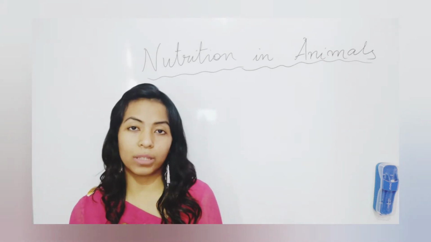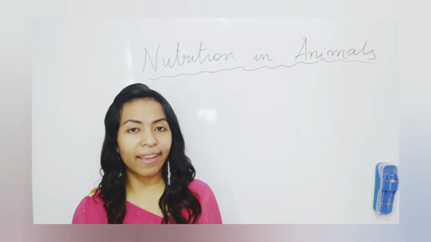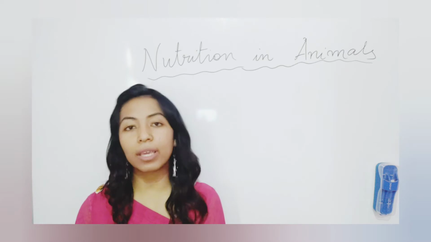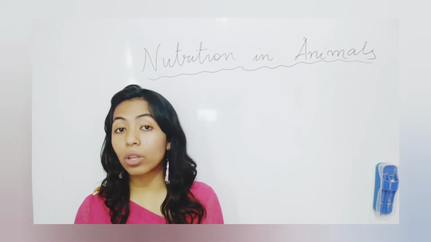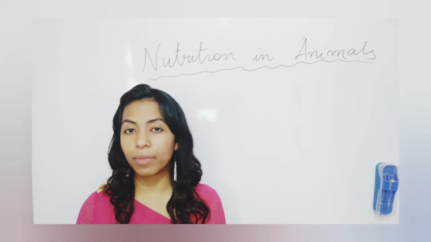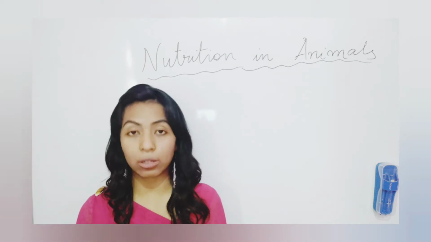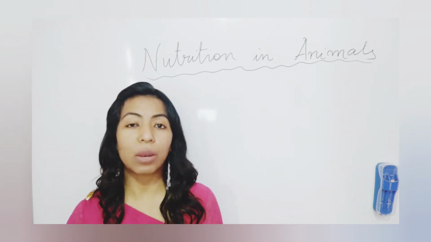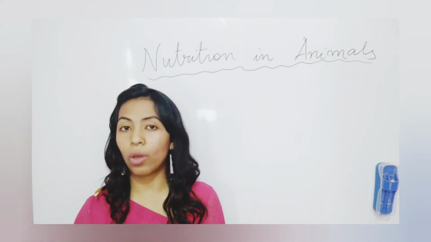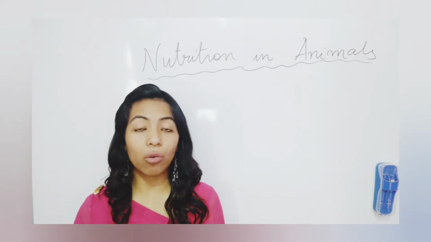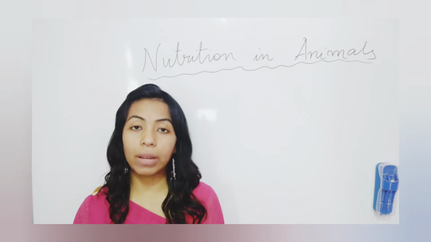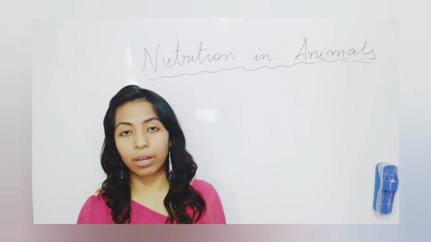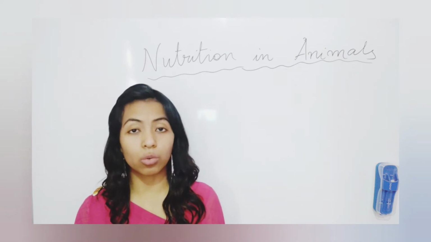What about us humans? Are we animals? Yes, we are, right? We belong to the same group, and that is what you call heterotrophic animals or heterotrophs. Why are we called heterotrophs? Because can we manufacture our own food? No, we cannot make our own food. We depend on the plants, which are the autotrophs, directly or indirectly. That's why we are known as heterotrophs.